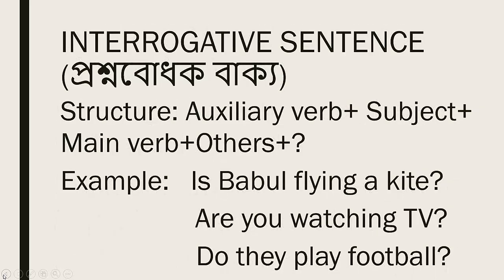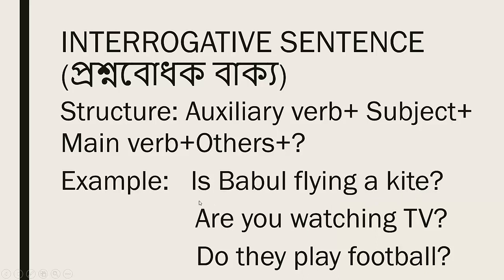Look at the structure: auxiliary verb plus subject plus main verb plus others plus question sign or an interrogative sign. Look at the example. Is Babul flying a kite? Is, that is auxiliary verb, Babul subject, flying main verb, a kite others, and that is a question sign.